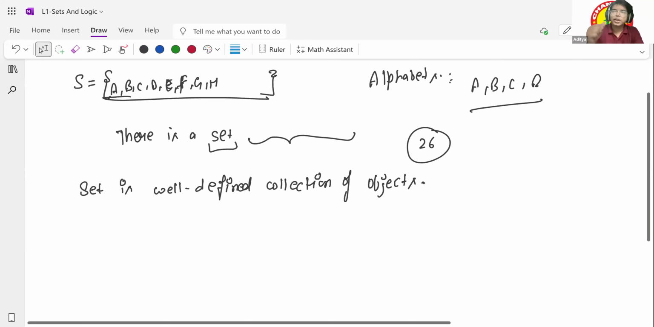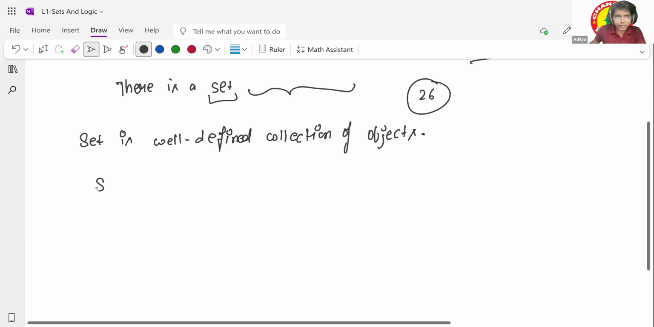That can become a set. Give me a set of outdoor games. That can become a set. Give me a set of animal names, right? You can call that a set. Set of fruits, we can say. So what can be the set? I'll just give some examples also. Set of fruits, for example. Let's start with a set of fruits.